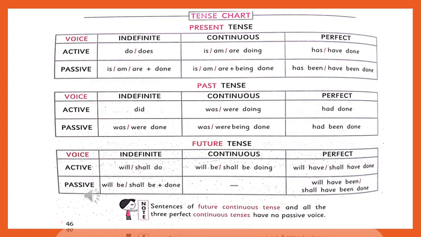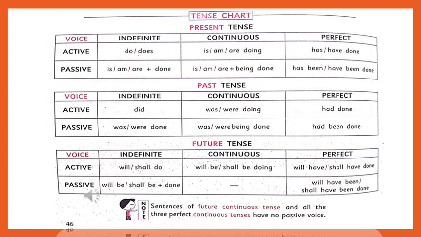Now let us see one by one. Active voice, the simple present: do or does will be used. For example, I do my duty. When it is third person, does is used. She does her duty. Okay, I hope you understood.